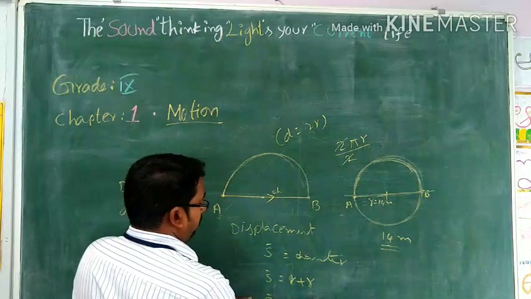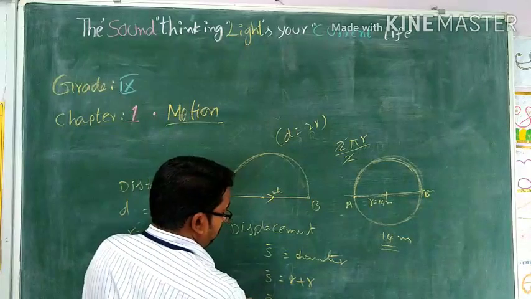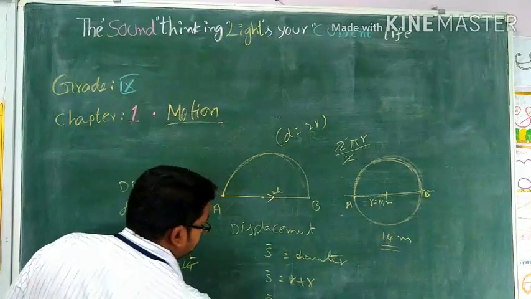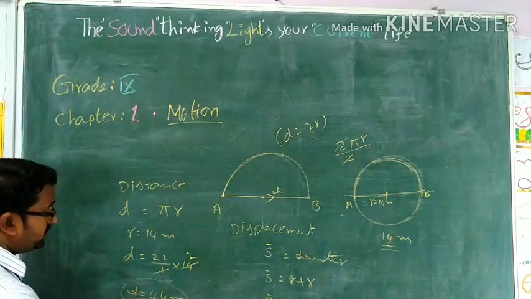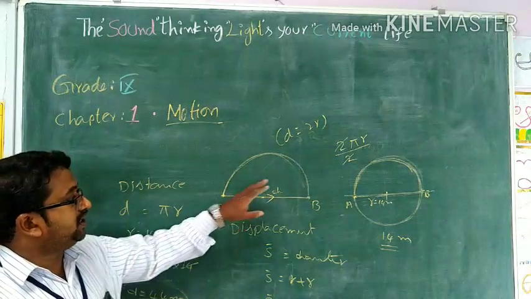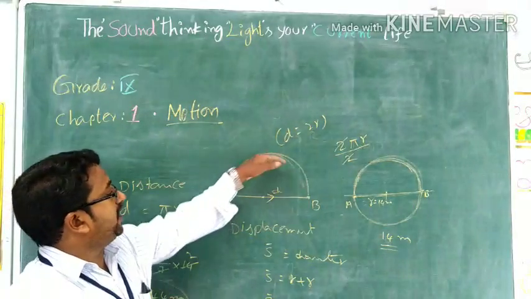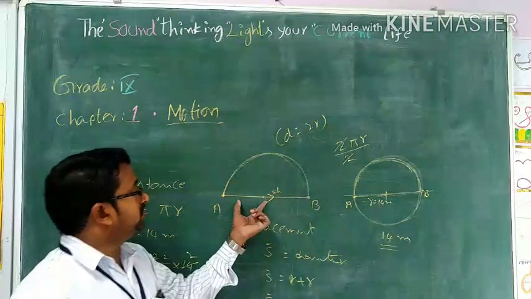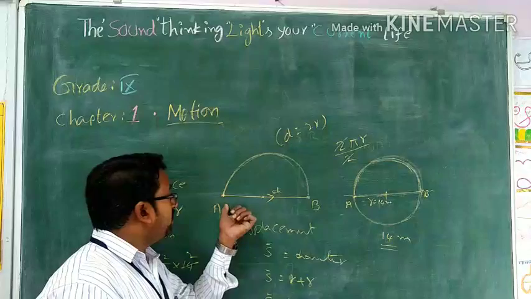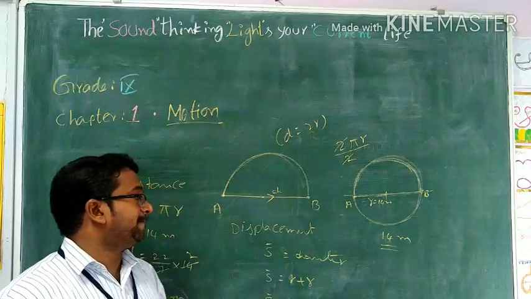Nothing but 14 plus 14. How much? 28 meter. So the displacement is just 28 meter, whereas the distance is about 44 meter. So the distance and displacement are not unique. The distance means the entire path covered by the body, and the displacement means the shortest distance between starting and ending points in a specified direction.